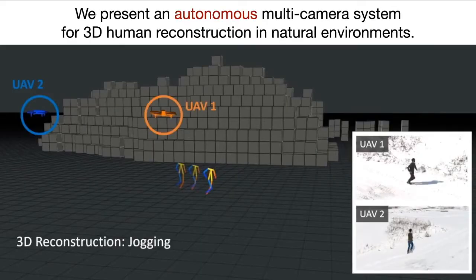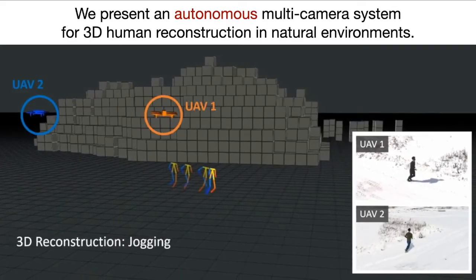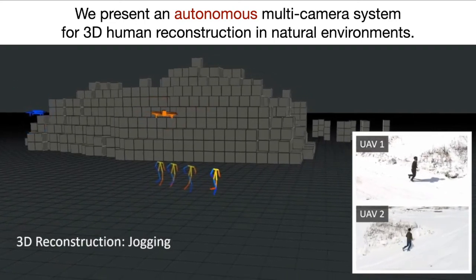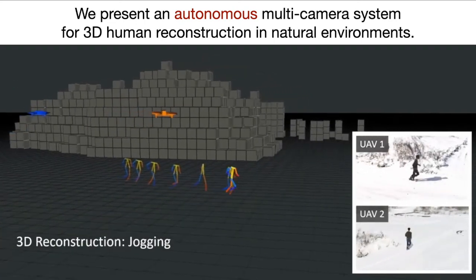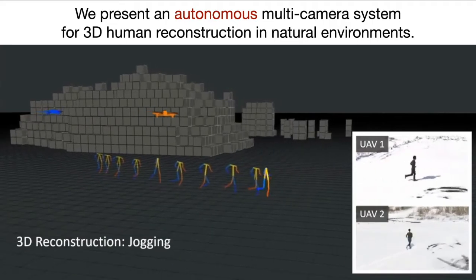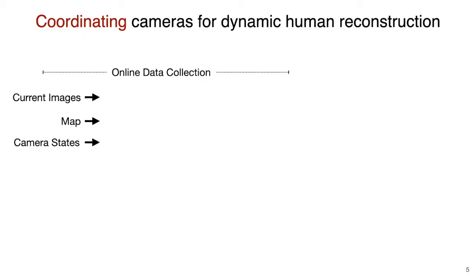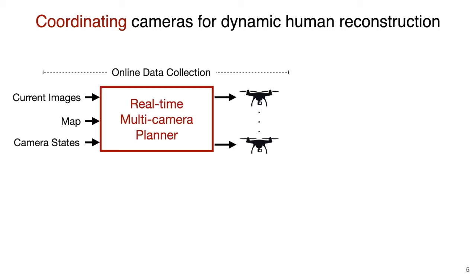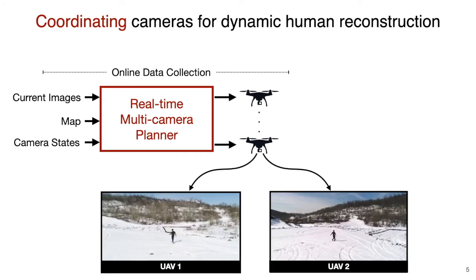We present an autonomous multi-camera system for 3D human reconstruction capable of tracking highly dynamic actors in the wild. At a high level, we first collect data online. Given current images from drone cameras, obstacle map, and camera robot states, our real-time multi-camera planner then outputs trajectories for each robot to follow.